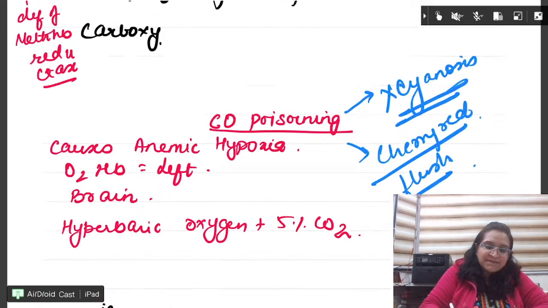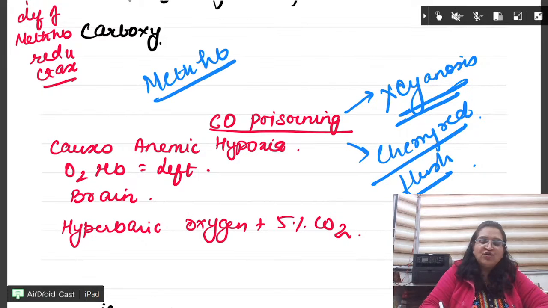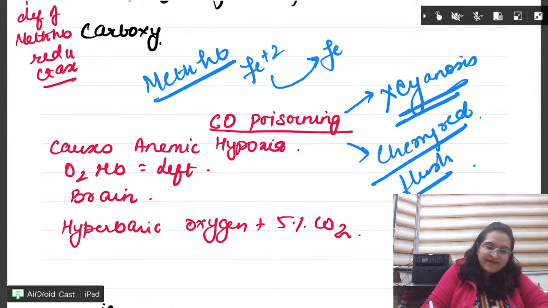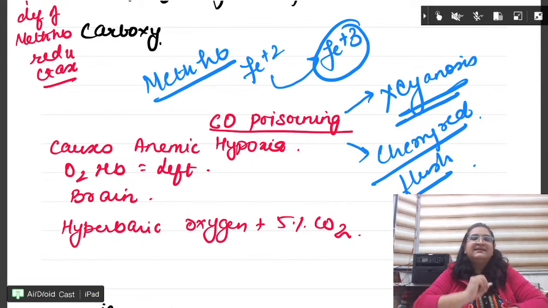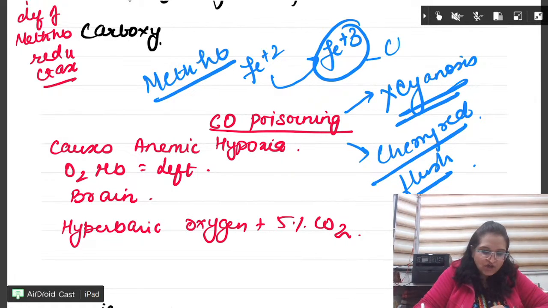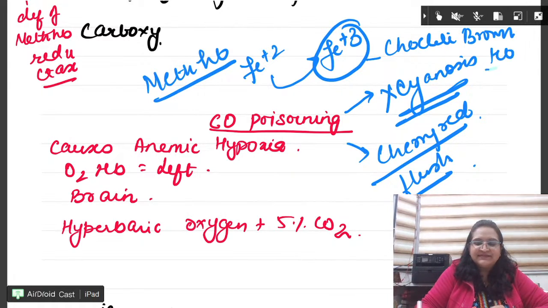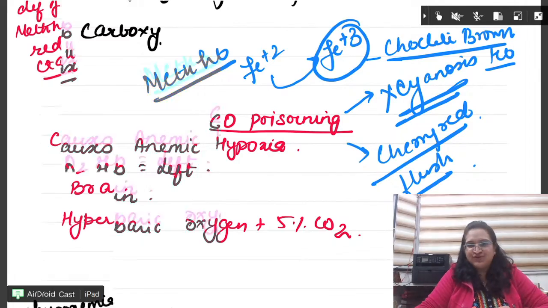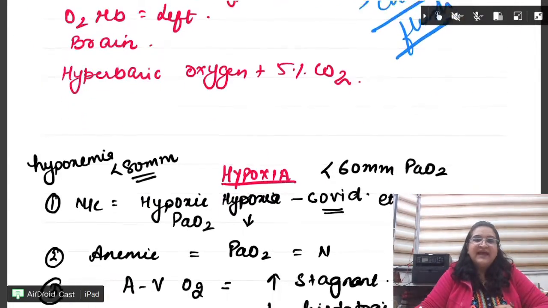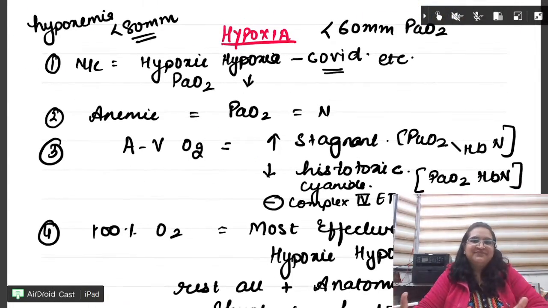And methemoglobin. What is methemoglobin? Normal is Fe2+, but it gets converted to Fe3+. So in methemoglobin, chocolate brown blood occurs. These are the two terms which you should know. And hypoxia, everyone, very important. Few important points about them.